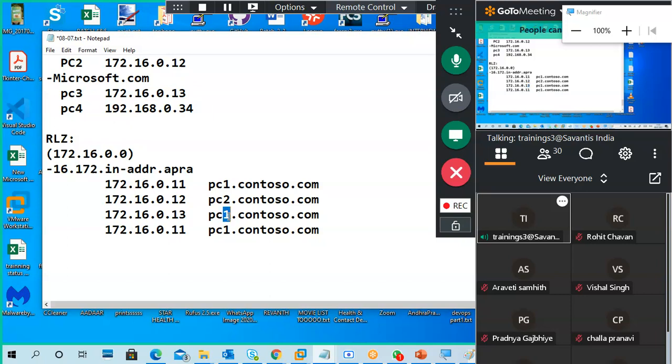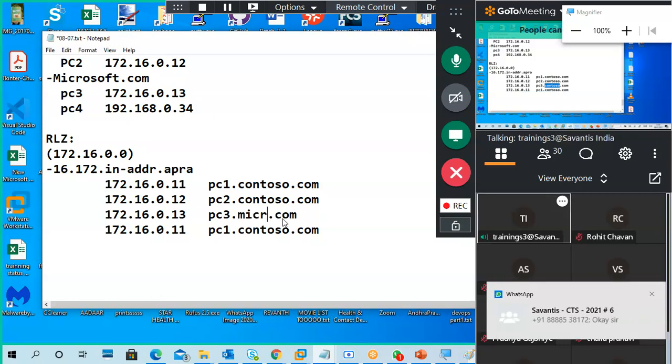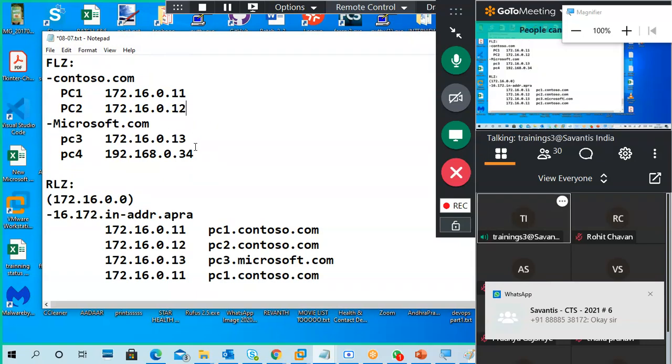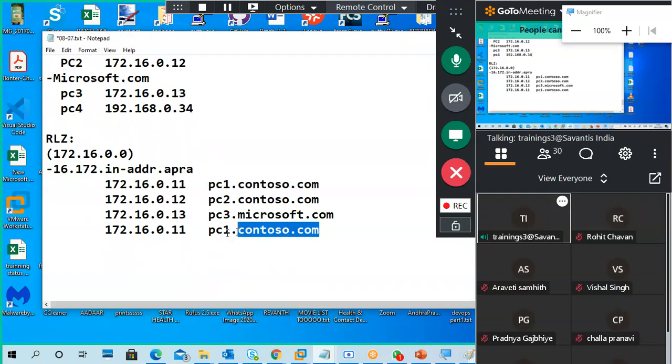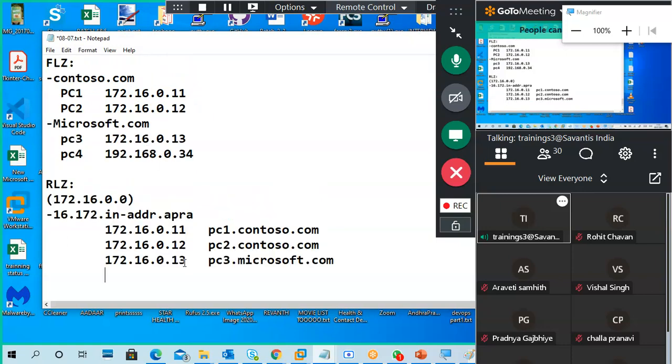Now this is Microsoft.com. See, there is a first one, second one, third one, fourth one. Four records are there, but only three records will be in the reverse lookup zone under this network. So for a reverse lookup zone, don't worry about your domain names. It will only check whether the host is in this network or not.